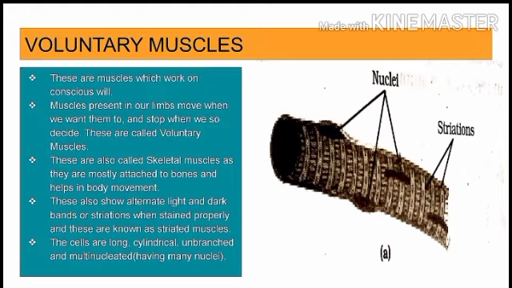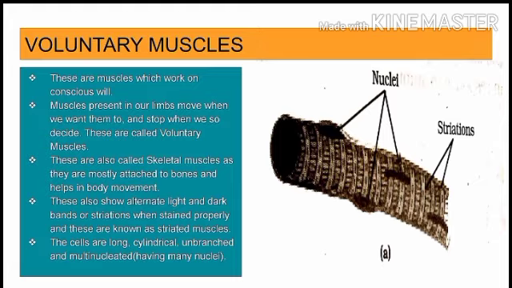The next topic is voluntary muscles. These are muscles which work on conscious will. Muscles present in our limbs move when we want them to and stop when we so decide. These are called voluntary muscles. These are also called skeletal muscles as they are mostly attached to bones and help in body movement.